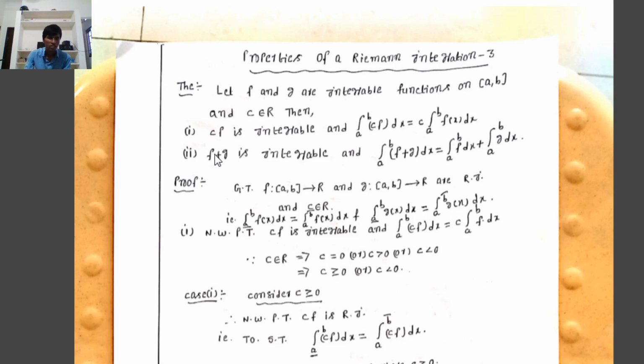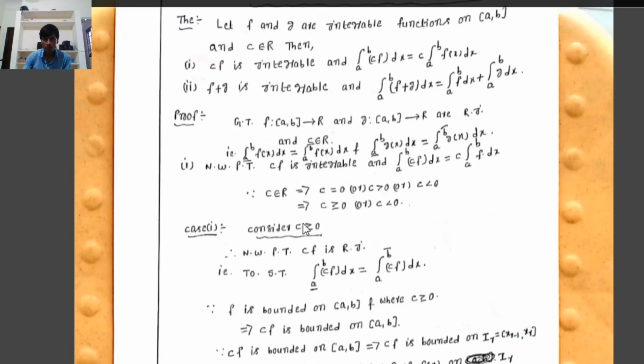Where the first one says: if f is Riemann integrable, then the scalar multiple of a Riemann integrable function is Riemann integrable. Second, if f and g are two integrable functions on the closed interval [a, b], then the sum of the two integrable functions, f plus g, is also an integrable function on [a, b].